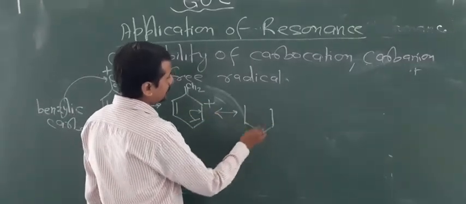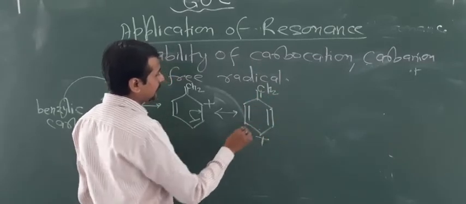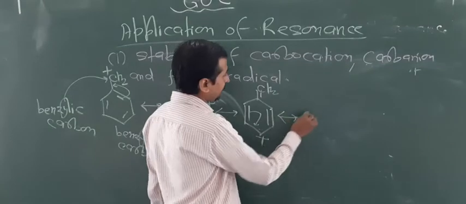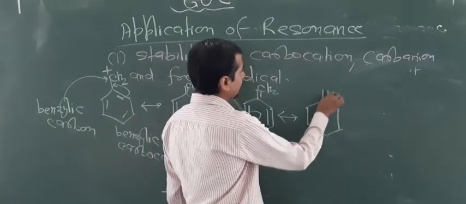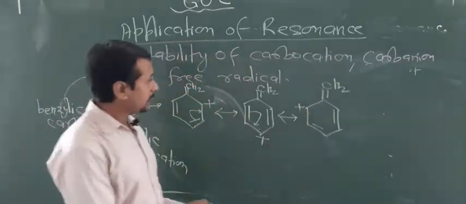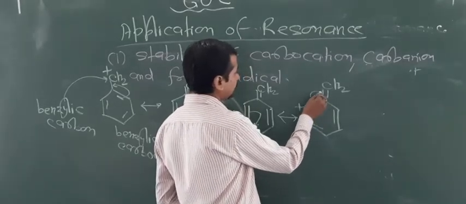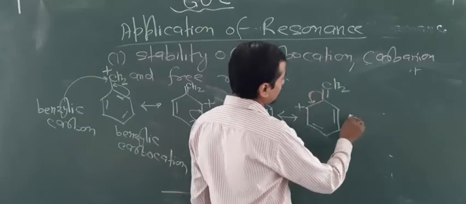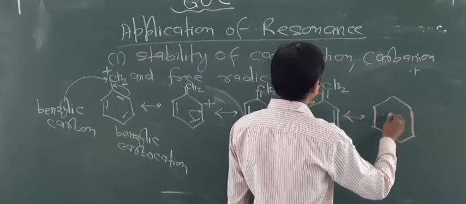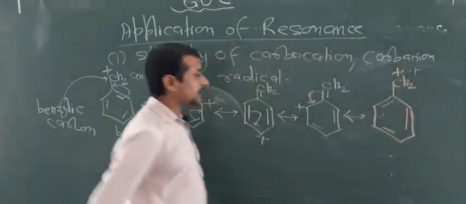Now look again, CH2 with a double bond here and a plus charge. Again this bond is displaced and moves to this side, and now what happens? Double bond, CH2 double bond and positive charge. Finally this pi bond again moves to this side, and the positive charge moves to this carbon. By this way we can show the resonance and its effect on the benzylic carbocation.